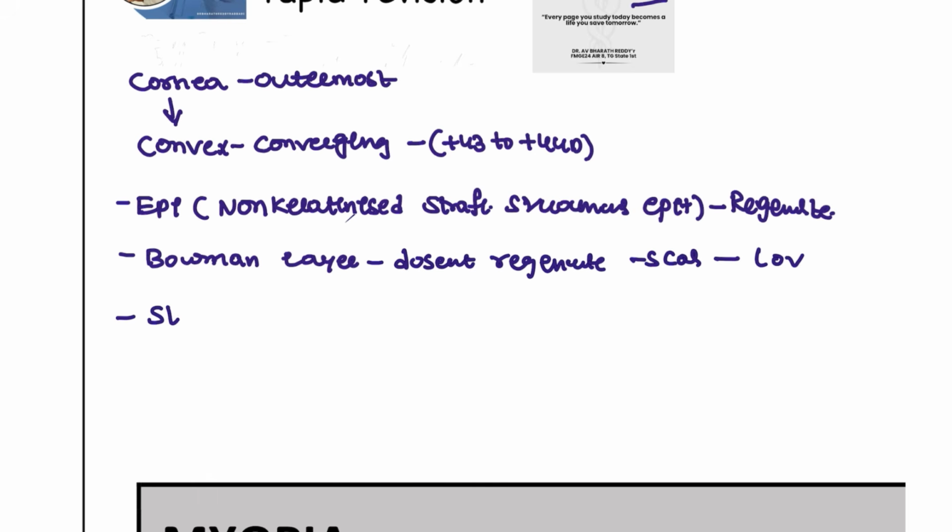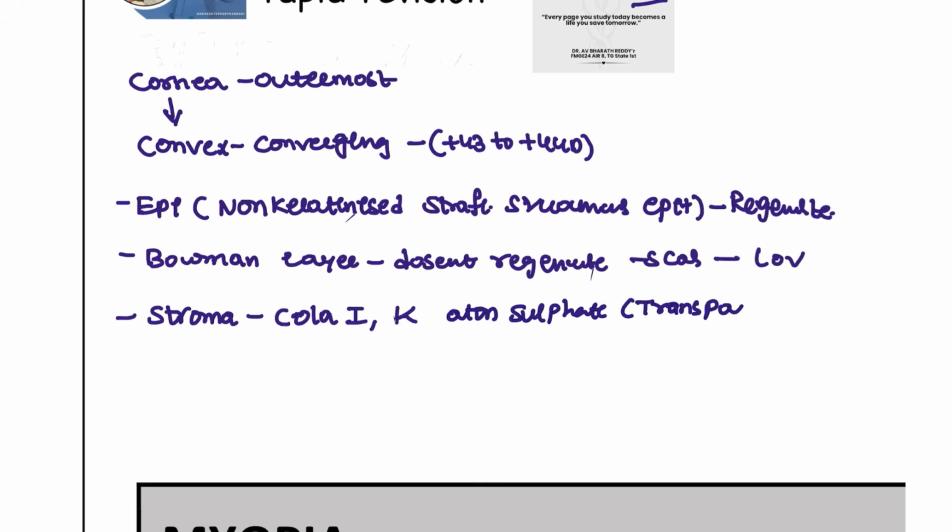Next, we also have the stroma. Stroma is the largest layer because it consists of collagen, which is type 1, and also keratan sulfate. So what does this keratan sulfate do? It is going to maintain the transparency of the cornea.